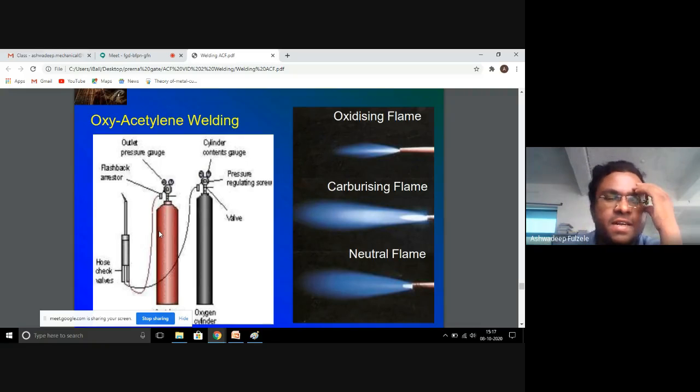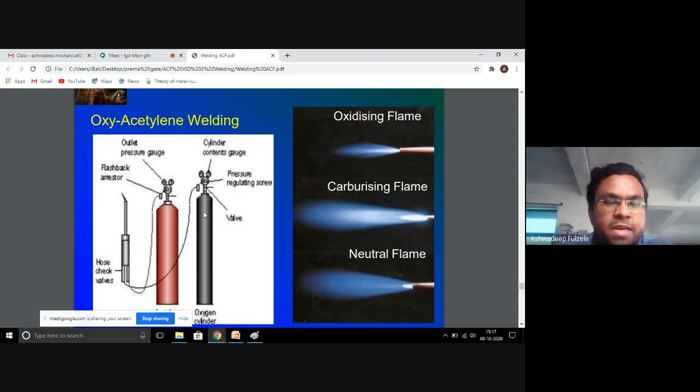There are certain specifications for the welding terminologies, and depending on those terminologies, color codings are provided for those welding processes. You can see in this figure the two gas cylinders have particular colors. The oxygen cylinder is painted black and the acetylene is maroon.